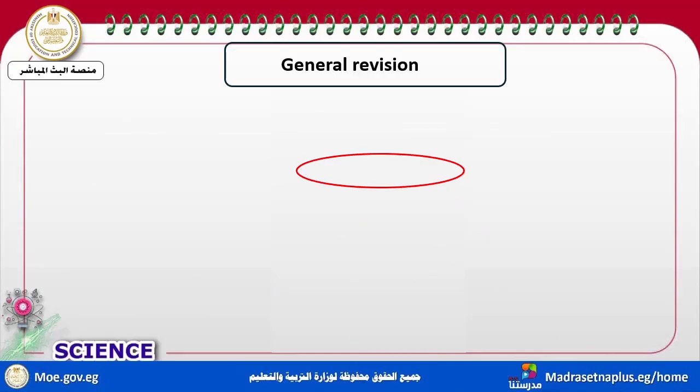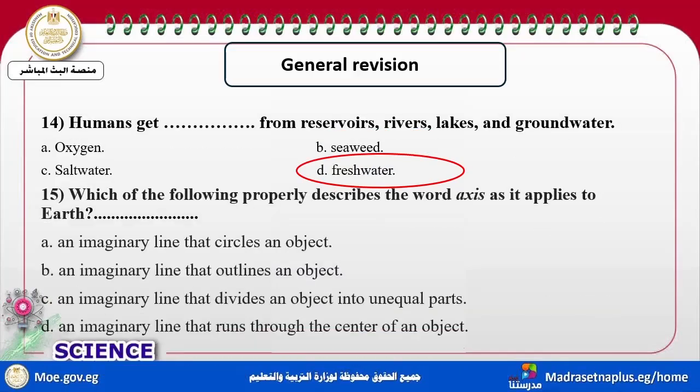After that, humans get what from groundwater, lakes and rivers? All of these are sources of fresh water. Which of the following describes the word axis? Is it an imaginary line that circles the object?